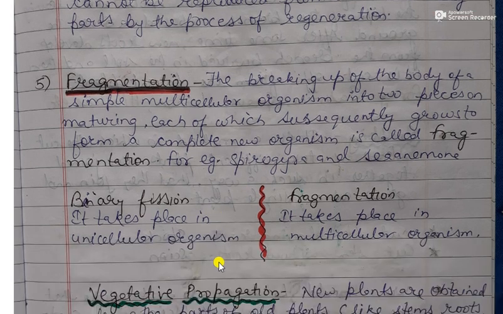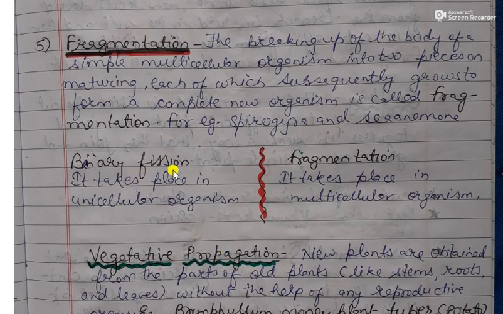Now the difference between binary fission and fragmentation, because we know that in binary fission also two individuals are formed, and in fragmentation also two individuals are formed. So what is the main difference? Actually, binary fission takes place in unicellular organisms which are made up of just a single cell, whereas fragmentation takes place in multicellular organisms which are made up of many cells.